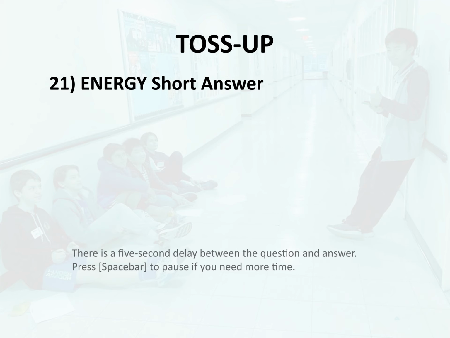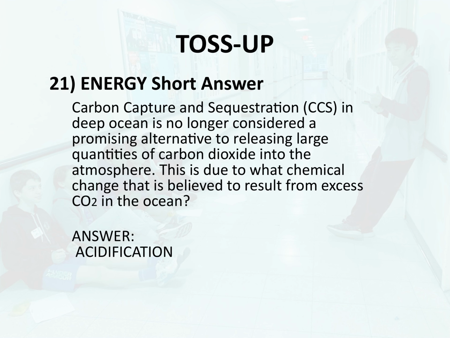Toss-up 21. Energy. Short answer. Carbon capture and sequestration. CCS, in deep ocean, is no longer considered a promising alternative to releasing large quantities of carbon dioxide into the atmosphere. This is due to what chemical change that is believed to result from excess CO2 in the ocean? Answer: acidification.